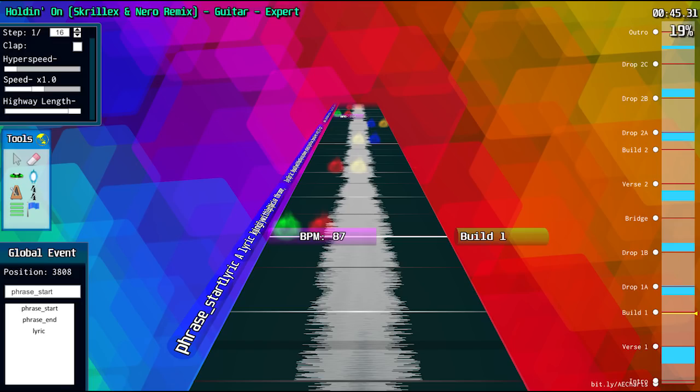Sometimes things can get a little bit cramped, but it's always best to try and slap the phrase start before the first lyric in the line.